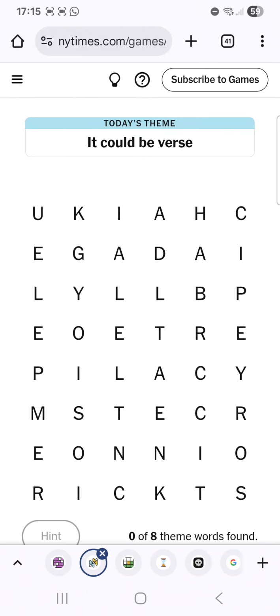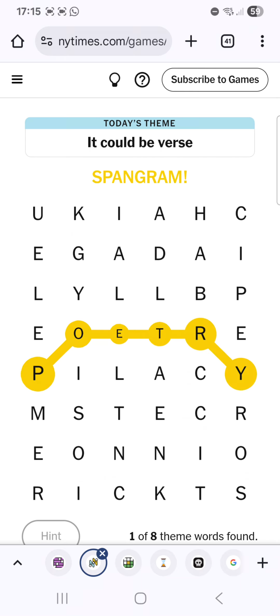The idea here is to make words by going from one letter to an adjacent letter, including diagonally. And today we're making words that fit the theme. It could be verse. Now, I don't think that's mocking somebody's accent who can't say the word worse. I think it's an abstract clue about poetry, especially because I can see poetry in the grid.